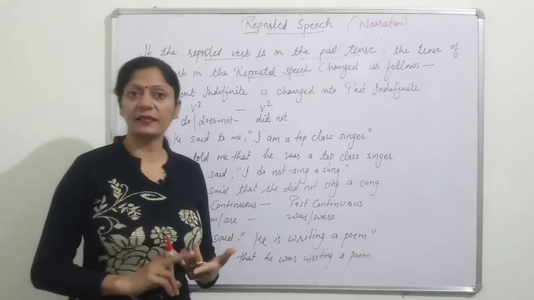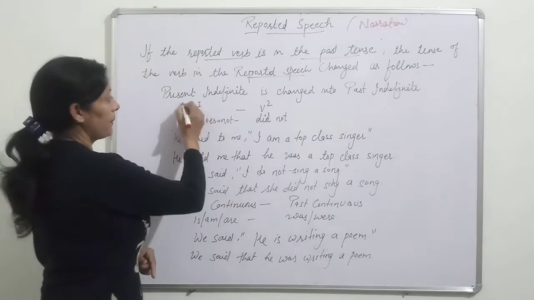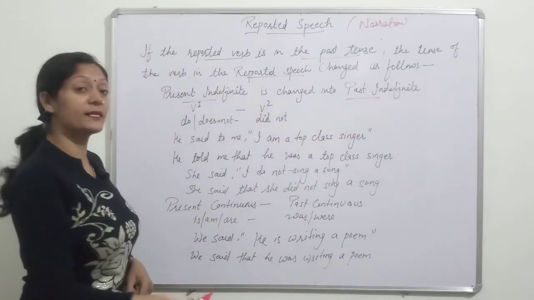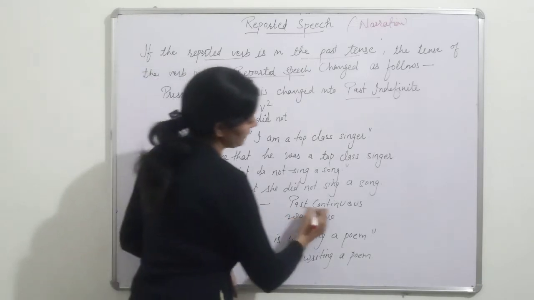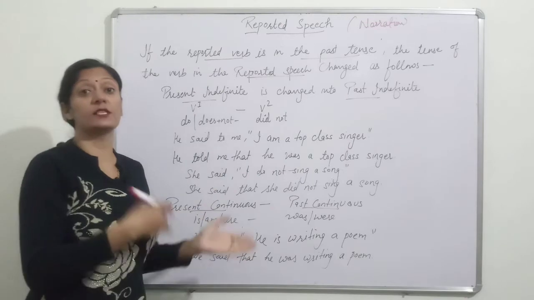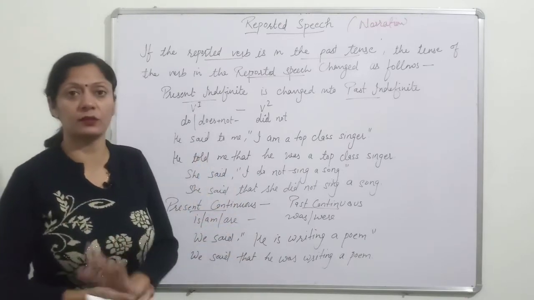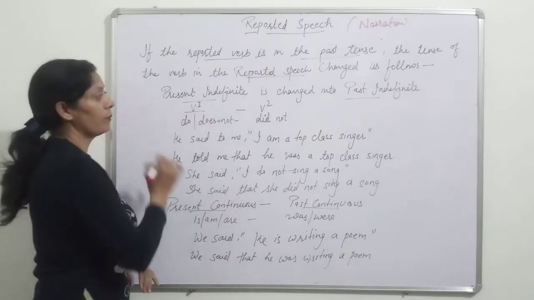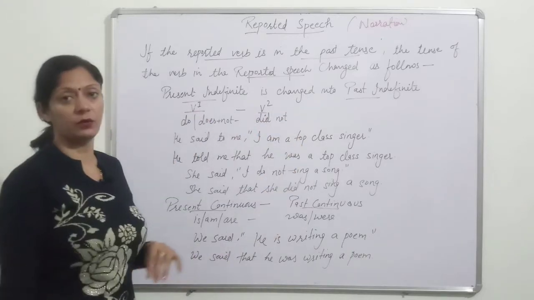Present indefinite is changed into past indefinite. Present continuous is changed into past continuous. Present perfect is changed into past perfect. And present perfect continuous is changed into past perfect continuous. In a simple way, first form of verb is changed into second form.